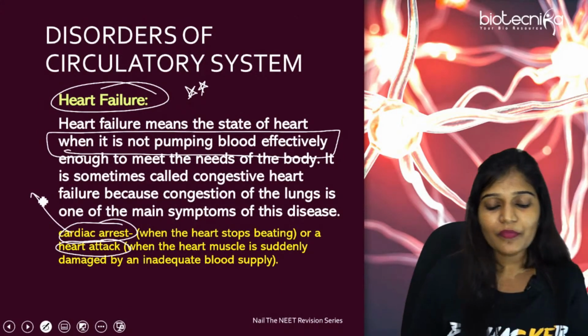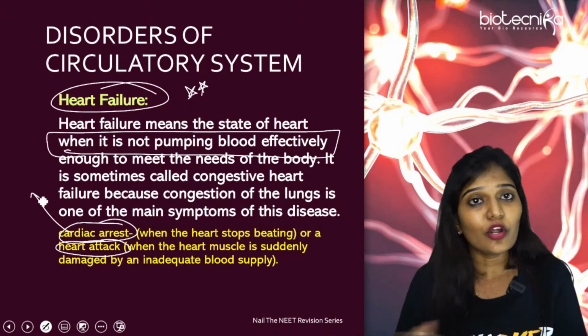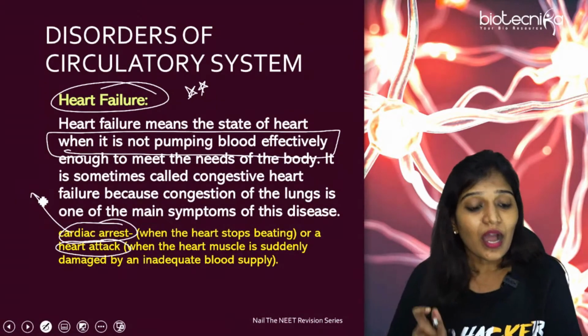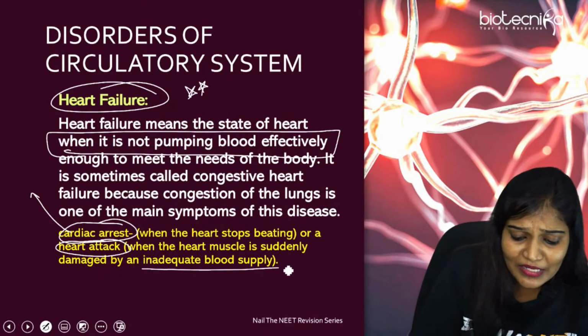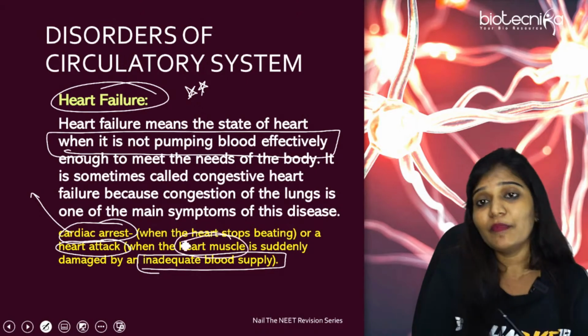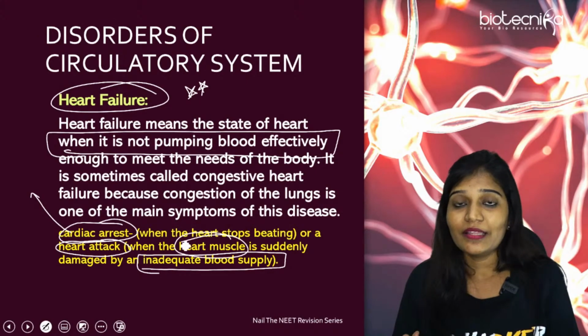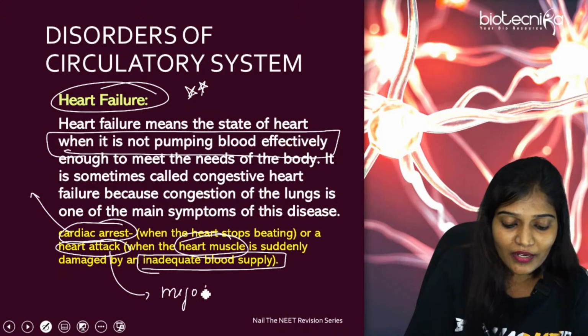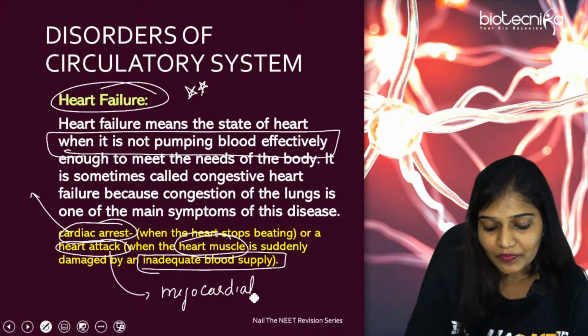Cardiac arrest is when the heart stops beating, it will not beat at all. That is cardiac arrest. Heart attack is different. Heart attack is when the muscles present in the heart are damaged because there is no blood supply. That is called heart attack. Heart attack is otherwise called myocardial infarction.